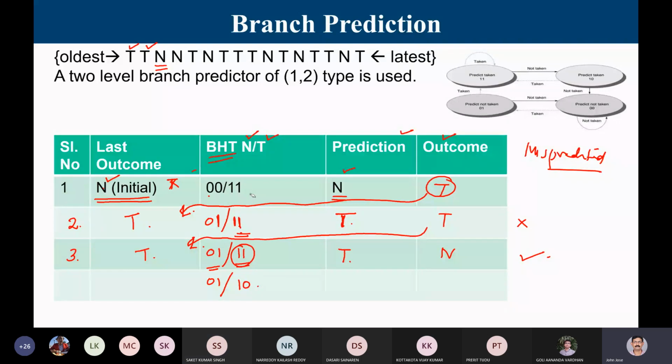In the 2-2 case, the state transition happens only in one of the 4. So the more previous branches I take, I restrict to only certain entries in the table. I'm not trying to update the table quickly, which is going to be more accurate. Yes, sir. Thank you, sir.